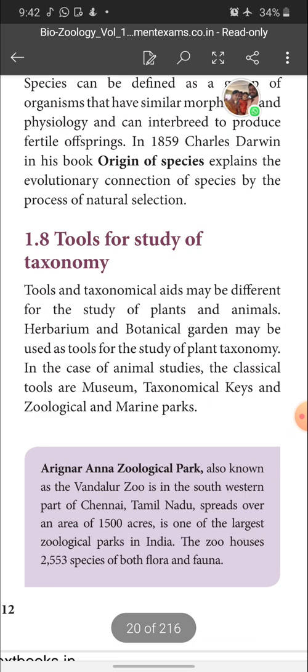Arignar Anna Zoological Park, also known as Vandalur Zoo, is in the southwestern part of Chennai, Tamil Nadu. Spread over an area of 1500 acres, it is one of the largest zoological parks in India. Which is the largest zoological park in India? Arignar Anna Zoological Park. Its area is 1500 acres. The zoo houses 2533 species of both flora and fauna.